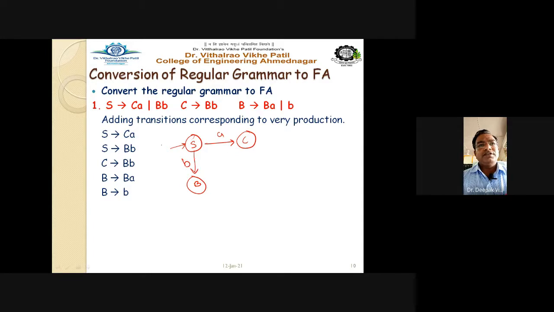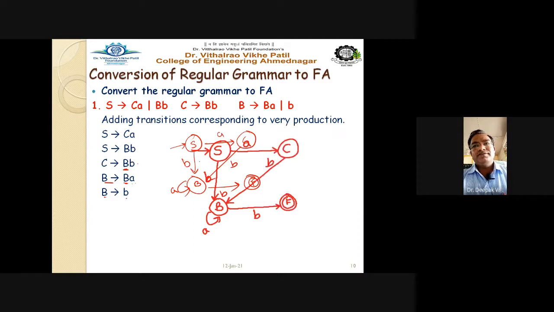On C, it goes to capital B on input b, and B goes to B on input a, so here is the self transition. And B goes to the final state on b, so I can add a final state here. Whether it is right or wrong, yes, it is drawn correctly.